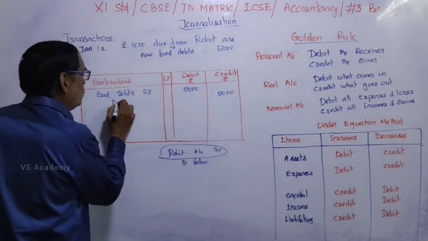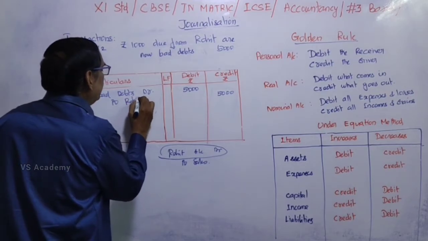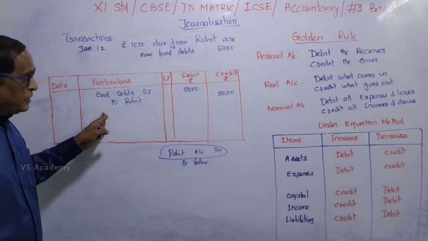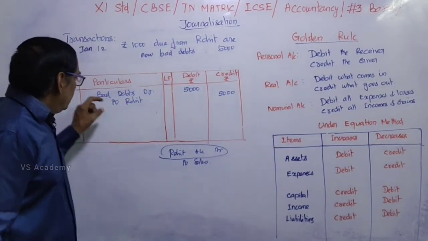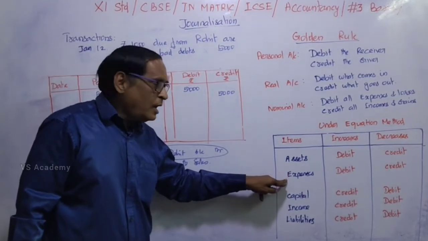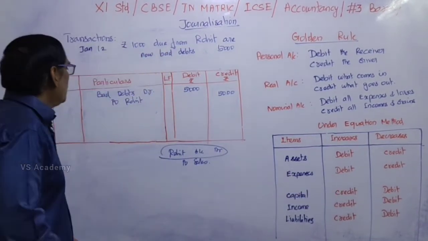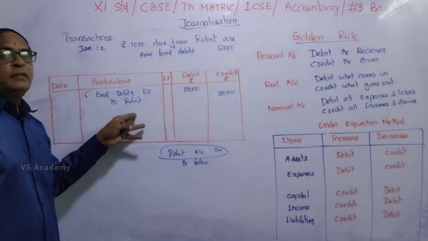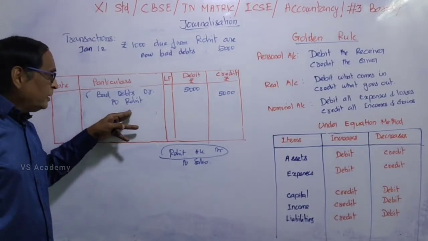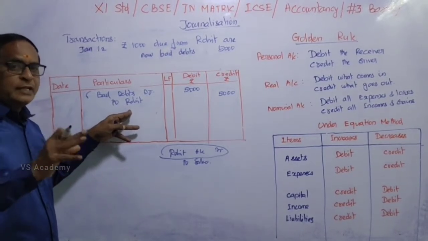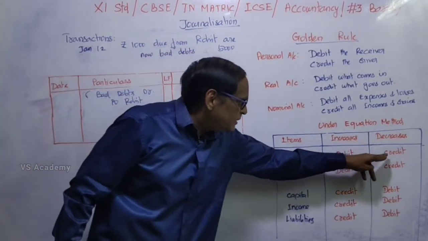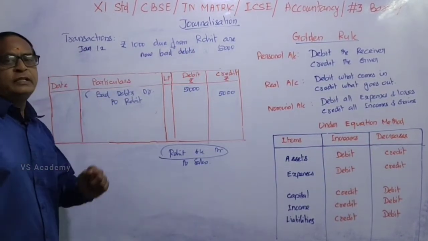To Rohit account, we have to cancel the debit, that is 5,000 rupees. We can apply this formula under the equation method. The bad debts is an expense or loss. If expenses and losses increase, it should be debited. So we are debiting. Rohit is nothing but a sundry debtor. Sundry debtors is an asset. Here, Rohit account, because that amount is cancelled, we cannot receive that amount. So asset decreases. If asset decreases, it should be credited. So Rohit account is credited.